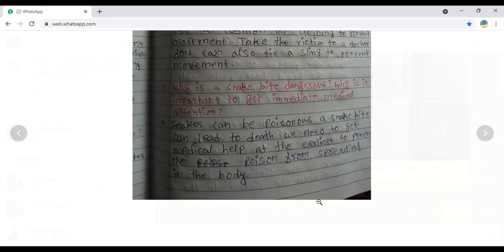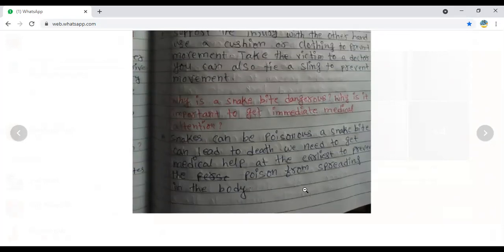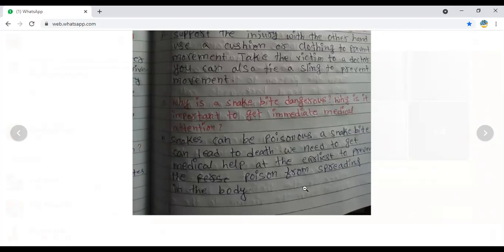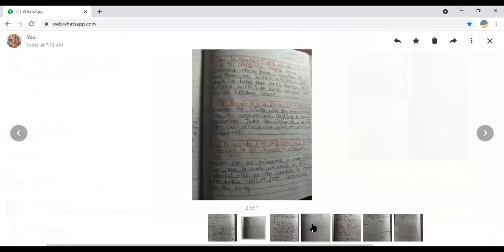Yes, clear? Snakes can be poisonous. That is the reason we may die. Is it clear? Poison should not enter the remaining body parts. If it enters the remaining body parts, we will surely die. If we reach the hospital as early as possible, within 10 or 20 minutes, and take the anti-venom injection, then we will not die. That's all for the fifth question. Now we should move to the next.